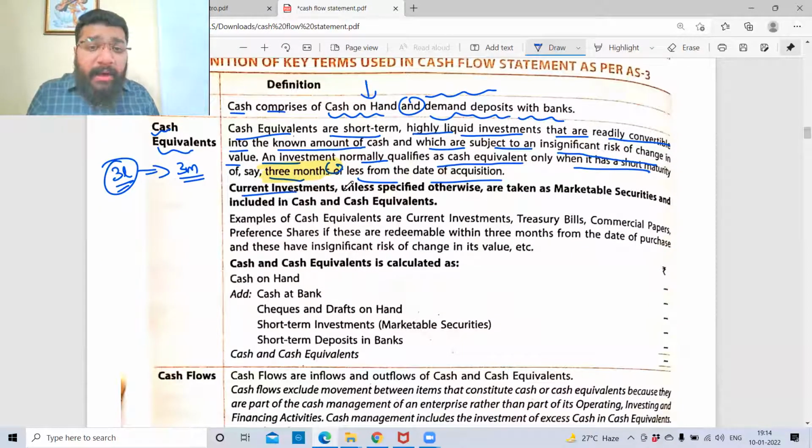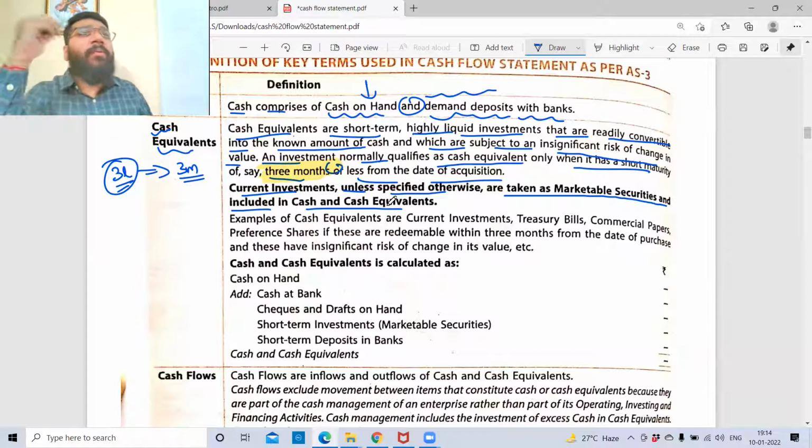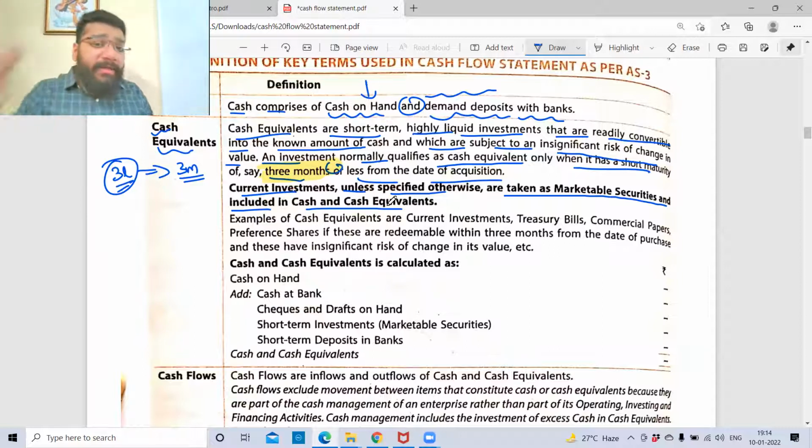Current investments, unless specified otherwise, are taken as marketable securities and are included in cash and cash equivalents. Now, in the question, current investment is given. They have not mentioned anything, whether it is going to come to you within 3 months or beyond 3 months. Nothing is specified. So if nothing is specified, guys, current investment will always be classified as marketable securities, and marketable securities are always cash equivalents.